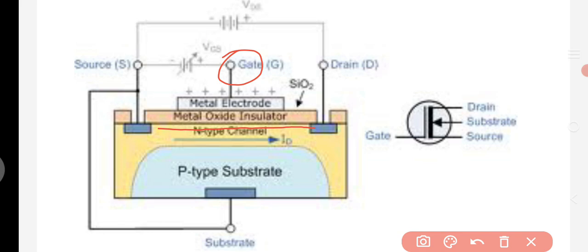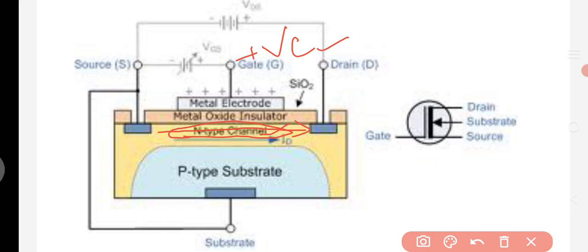Suppose we give the positive voltage to the gate, and here we consider an N-type channel. We are applying the positive voltage to the gate, and an N-type channel means electrons. So this positive charge will attract the electrons. That's why more electrons will be generated between the source and drain, because the N plus region of the source and the N plus region of the drain have more electrons.